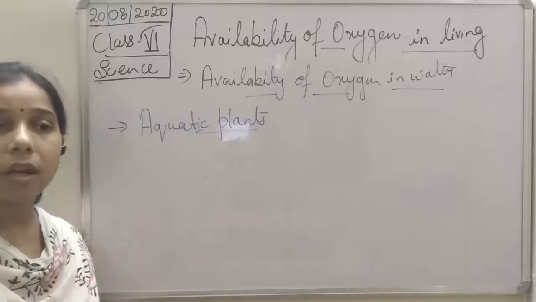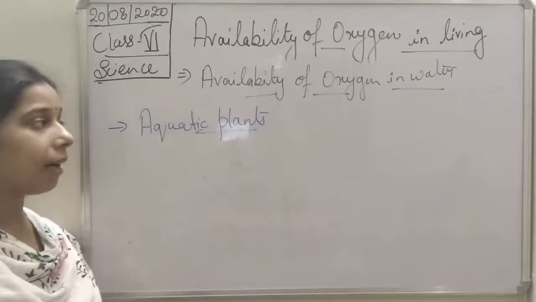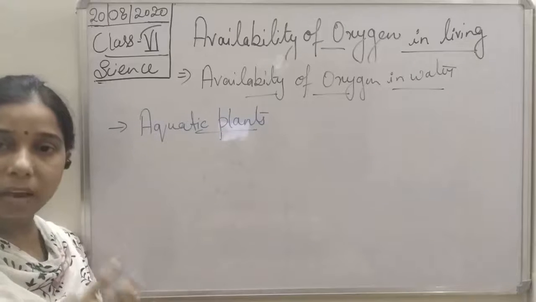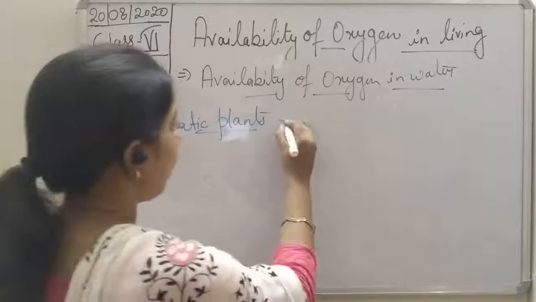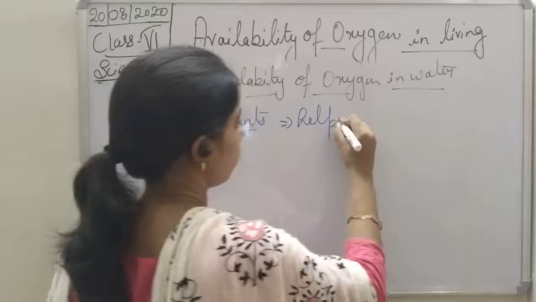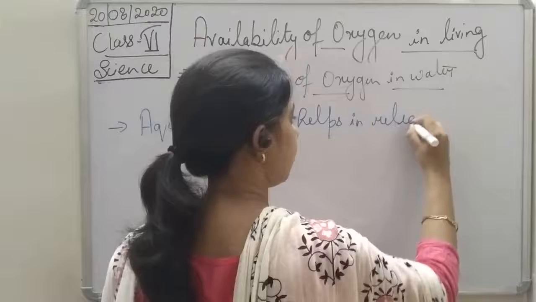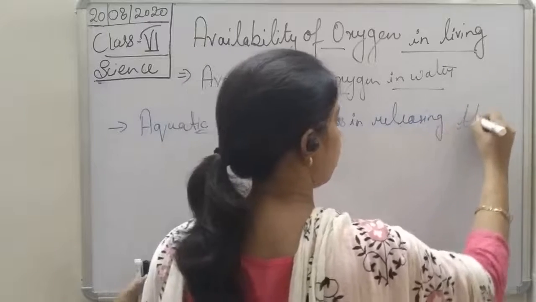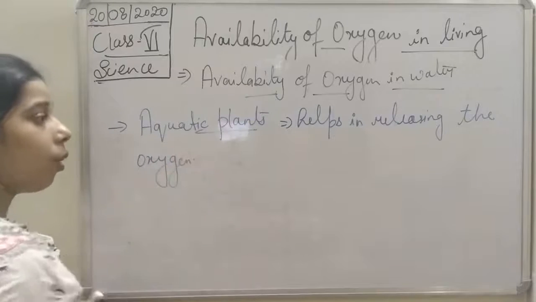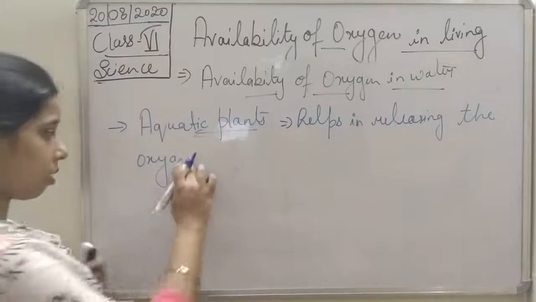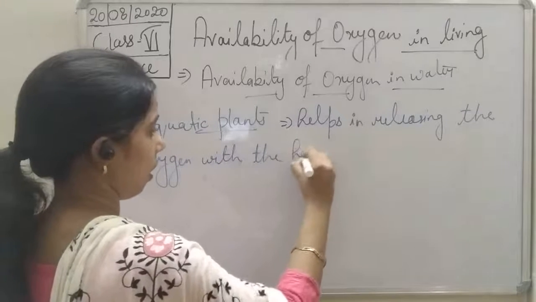They take carbon dioxide which is released by the aquatic animals, and with the help of carbon dioxide, they carry out the process of photosynthesis and help in releasing the oxygen.